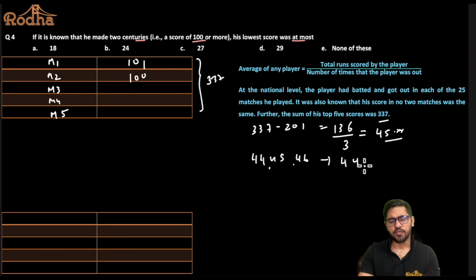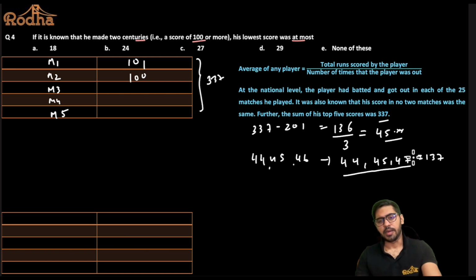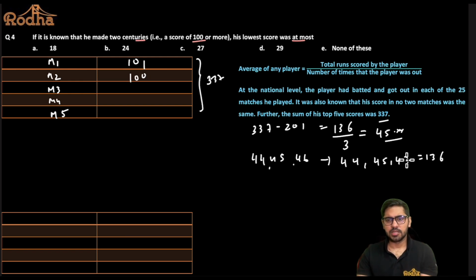So I can say 44, 45 and 47. These 3 numbers definitely add up to 136. Let me check. 7, 5, 12 and 4, 16. Yes, so 120 and 16 is 136. Alright, so let's say these are the scores in the next 3 matches.